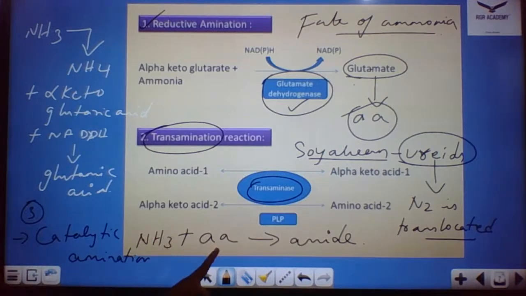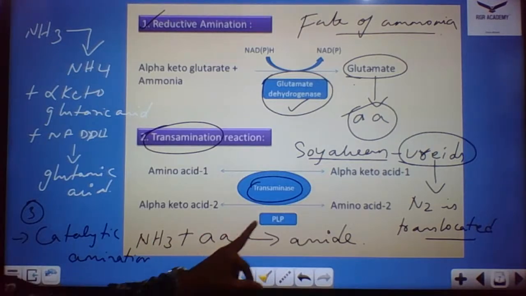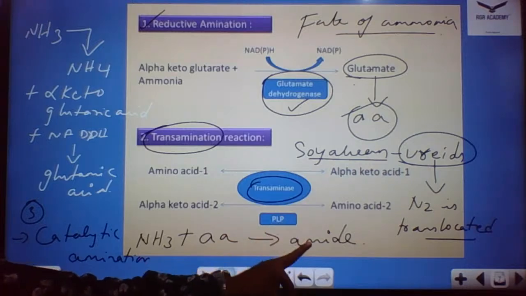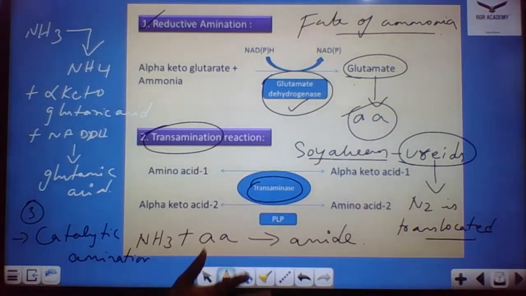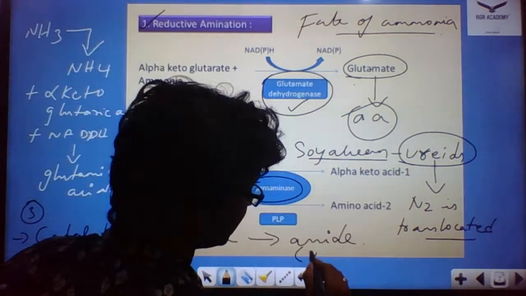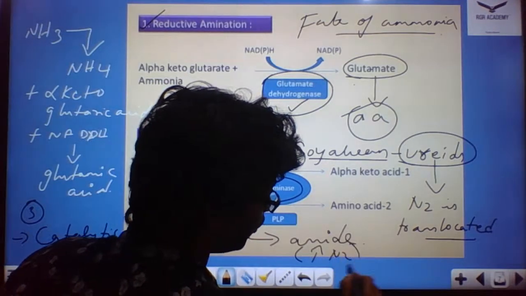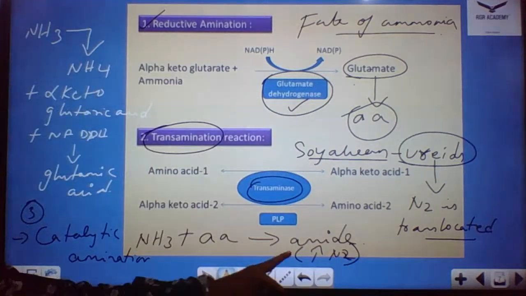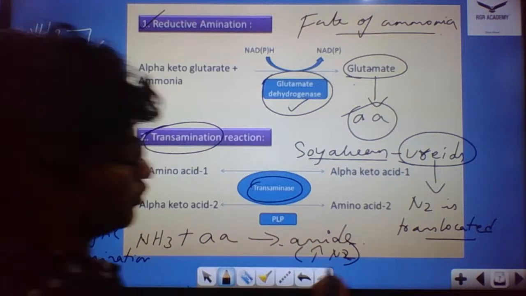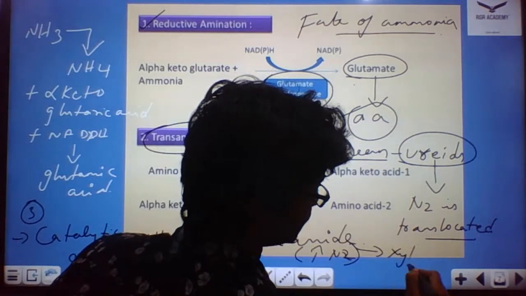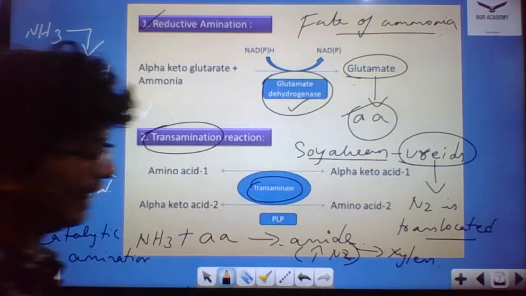The ammonia combines with the amino acid, where the amide is going to get formed. Amides are carrying more amount of nitrogen. Now what will happen? This will be translocated to the xylem, the vascular tissue.